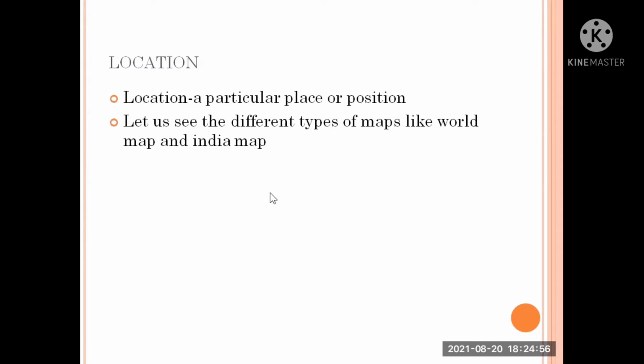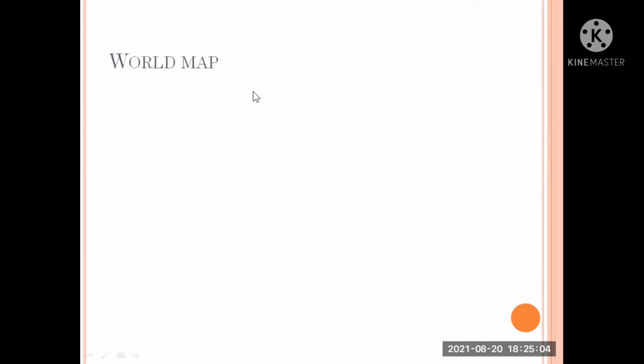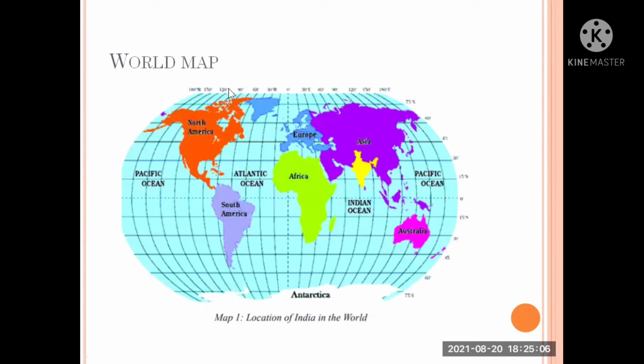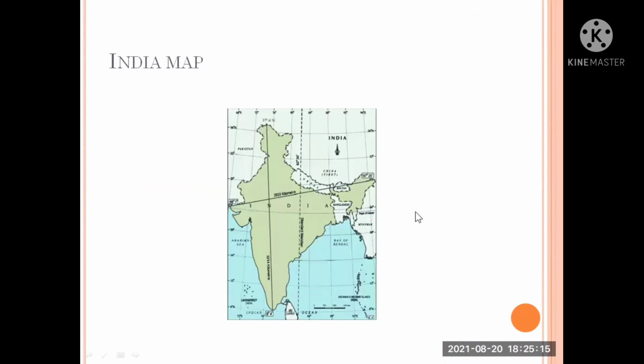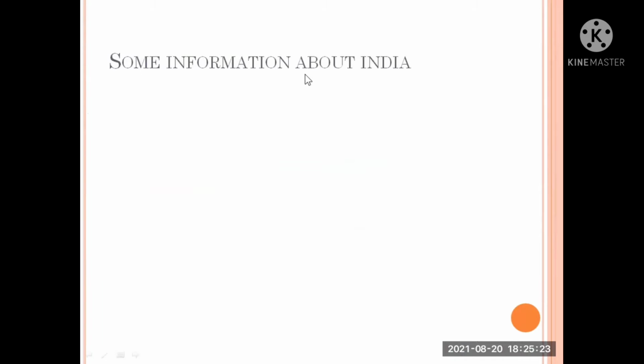Location is nothing but a particular place or position. We shall see some different types of maps, like the world map and the India map. Now I'm going to show you the world map. This shows the location of India. Here you can see it is highlighted in yellow, and we can see the India map in a neat, good manner.